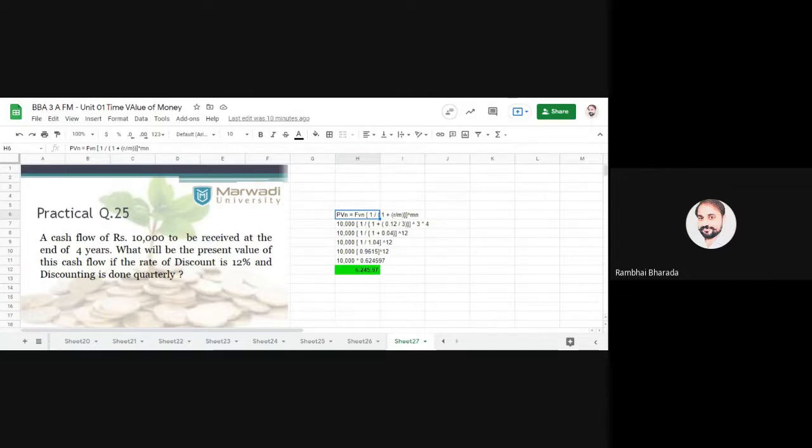One more instruction about the time value of money. Please carry the hard copy of present value and future value tables with you during the examination. Okay, if the supervisor allows you to bring your own copy, go with it. If he or she restricts you, please ask them to provide the same table to you during the examination. So I request all of you, please take a printout of the future value and present value tables.